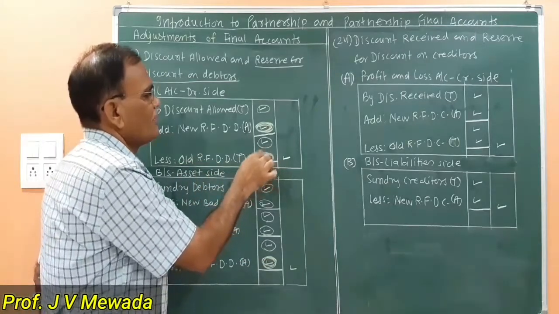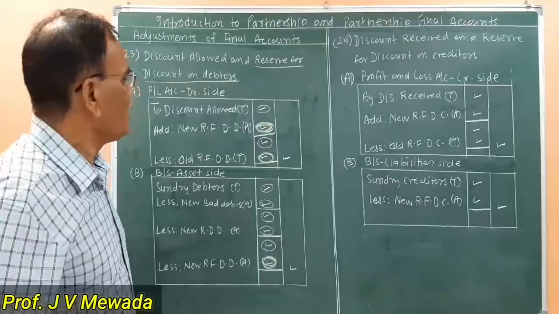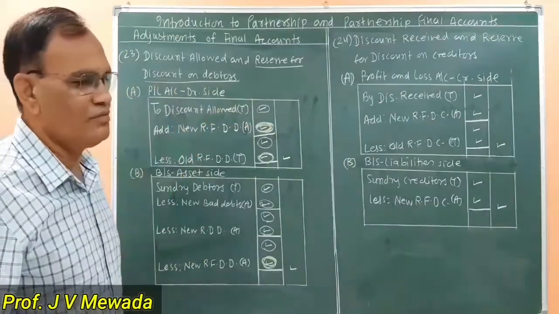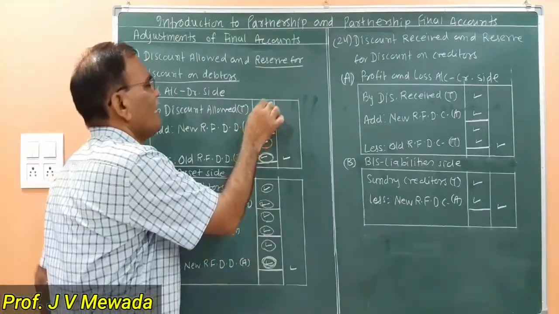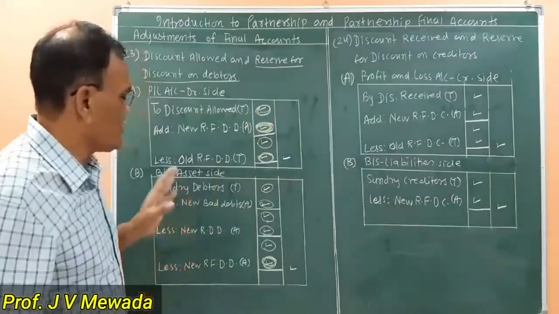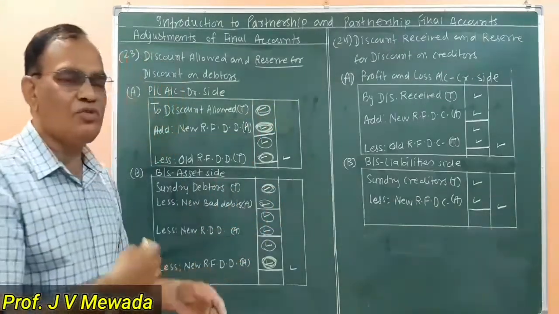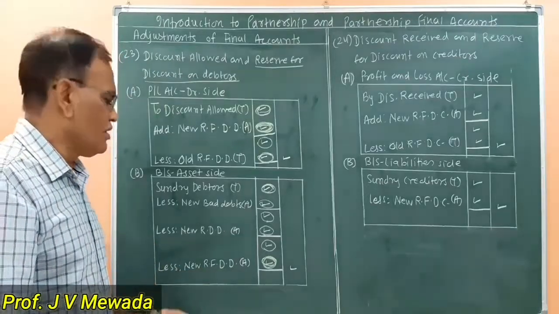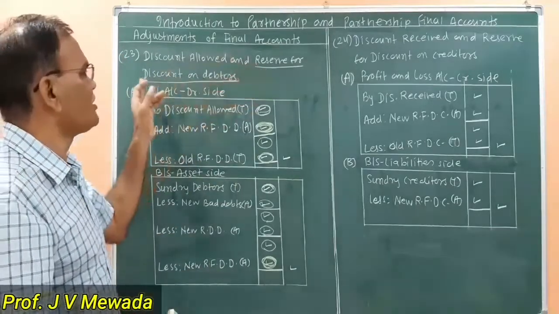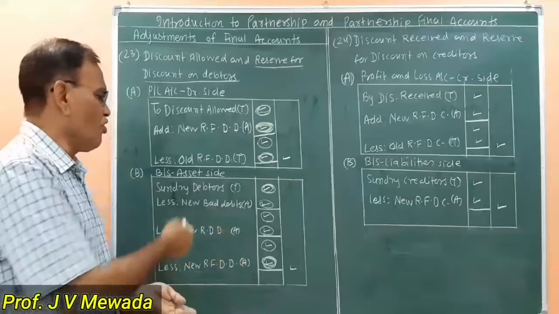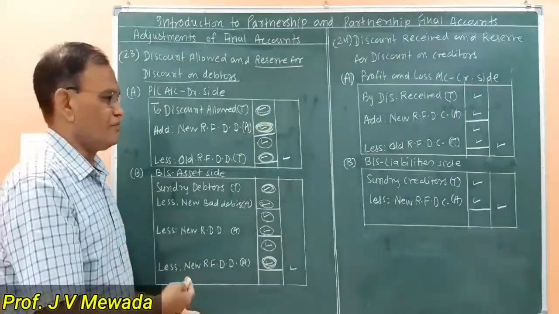So this is from the trial balance. And discount allowed as usual from the trial balance, debtors as usual from the trial balance, and these are the adjustments that we should do before we do the adjustment of reserve for discount on debtors. So it's a long formula you have to remember.